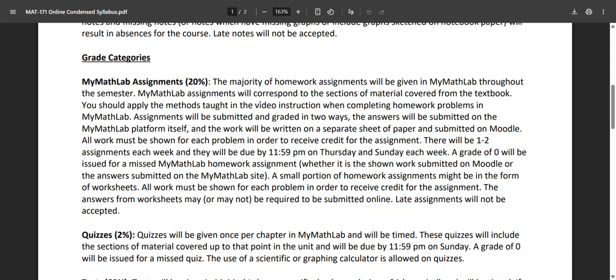Each week we'll cover probably 2 sections of material or 1 section of material and then have an exam. And the days that we have 2 sections that we cover, the first section will be due on Thursday at 11:59 p.m. and the second will be due on Sunday at 11:59 p.m. You can space it out differently, you can submit them early, but that's the deadline for each of those. It's possible that I'll give you a small portion of the homework assignments in the form of worksheets, but maybe not. So all work, no matter what, all work for every single problem needs to be shown.